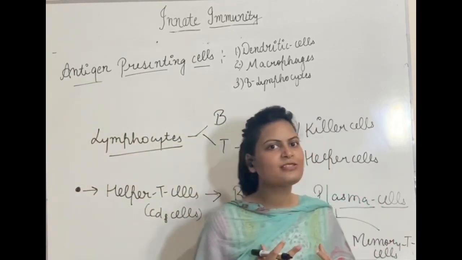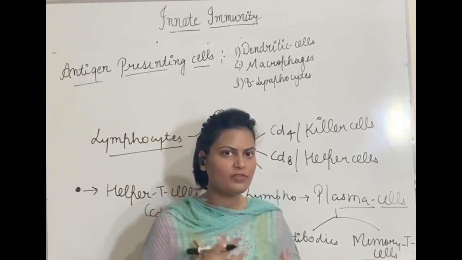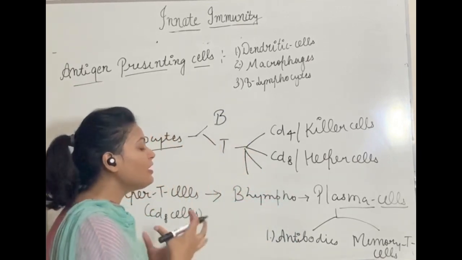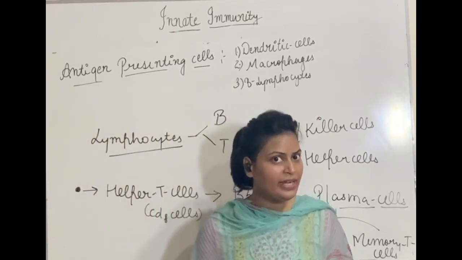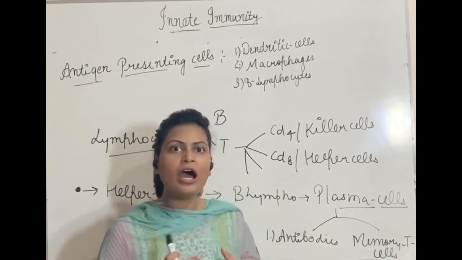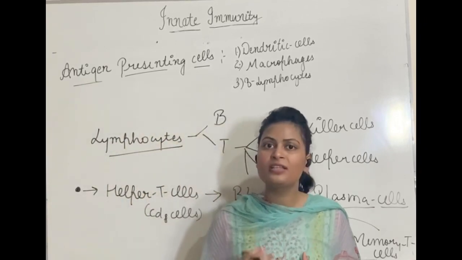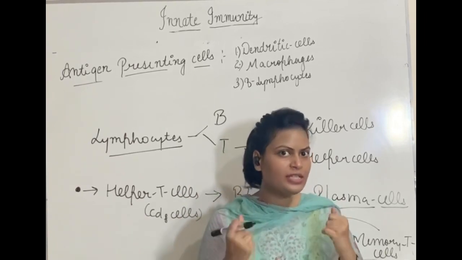These memory T cells basically store the information of the first encounter of the pathogen with our body. That is, when for the very first time the pathogen entered our body, how our body dealt with that pathogen, how antibodies killed that pathogen. So they store all that information in themselves.